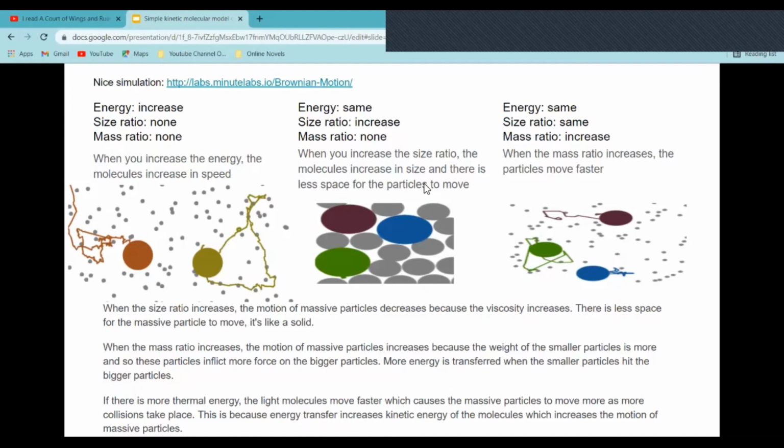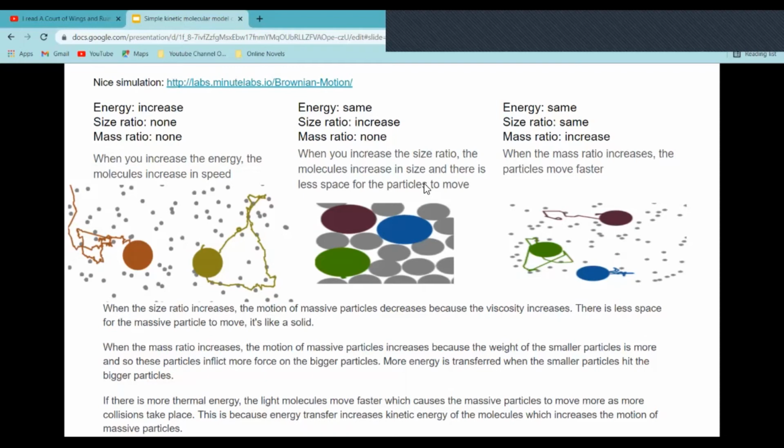When the mass ratio increases, the particles move faster, shown by the movement trace paths, but not as much as an increase in energy, I think. It's probably because the weight of the smaller particles is more, so these particles inflict more force on the bigger particles. More energy is transferred when the smaller particles hit the bigger particles.